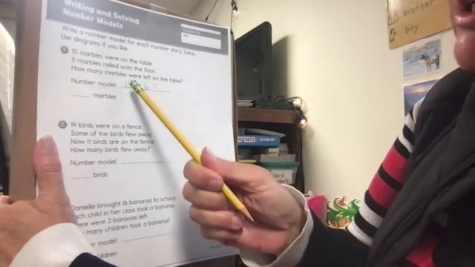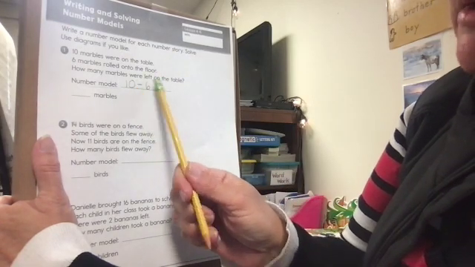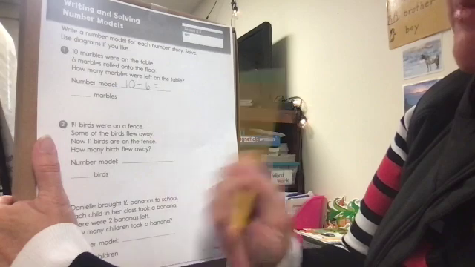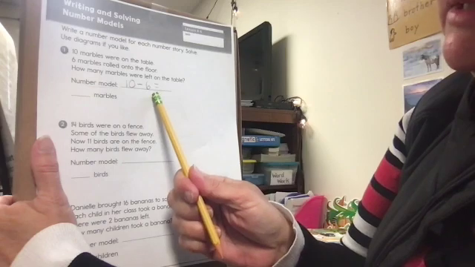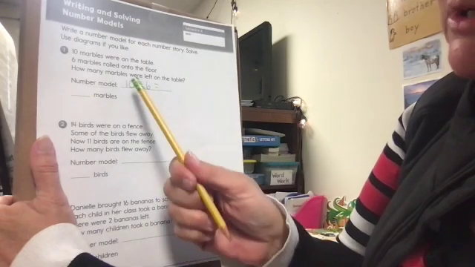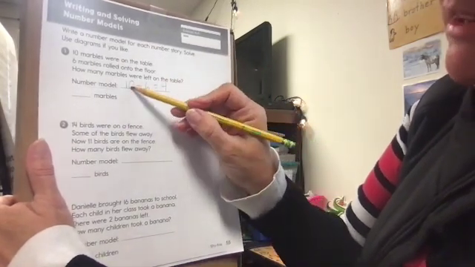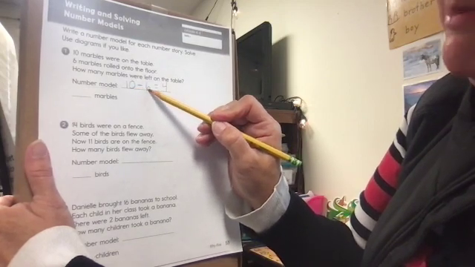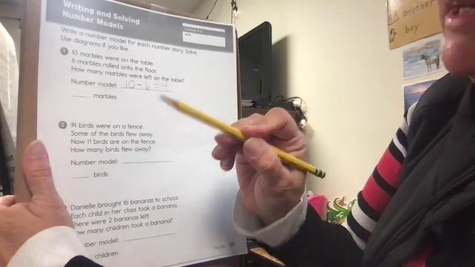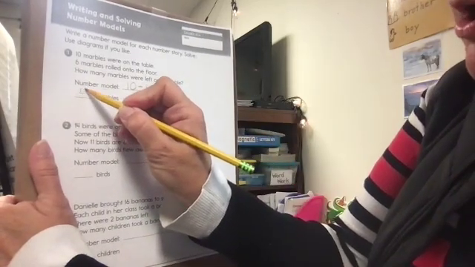Okay, so I'm going to use my number line or my number grid to try to solve that problem. I also notice that this might be one of the 10 combinations. And I know one of the 10 combinations is 6 plus 4 equals 10. So I think my answer is 4. I'm going to put a 4 in there. All right, I might check that on my number line. Starting at 10, I could do 6 hops backwards. 1, 2, 3, 4, 5, 6. And guess where I land? Right on the 4. So my answer is I have 4 marbles.